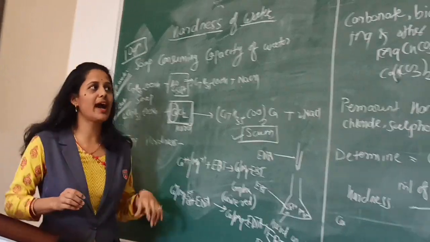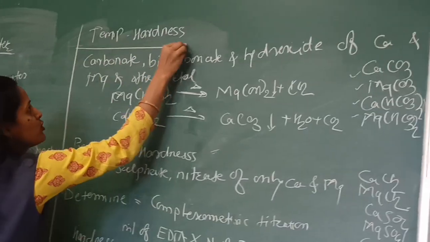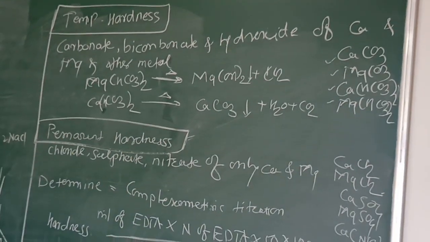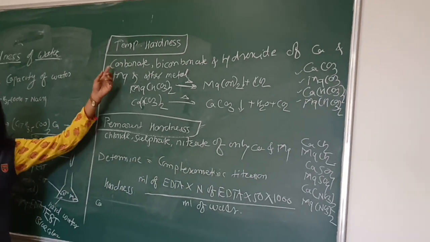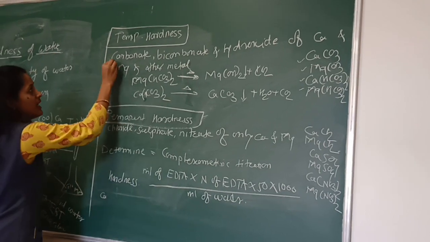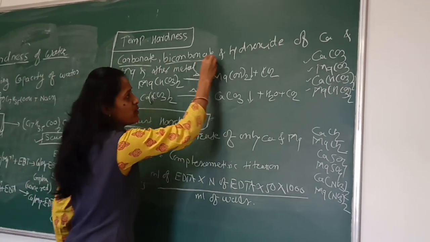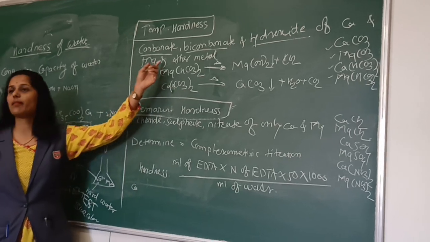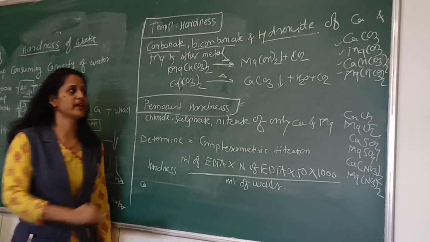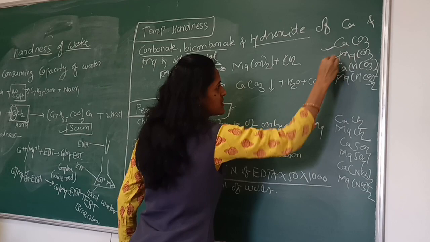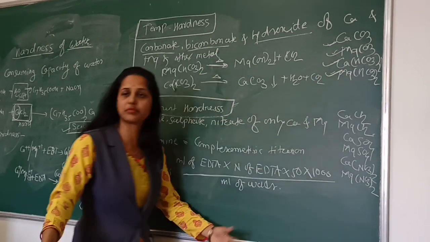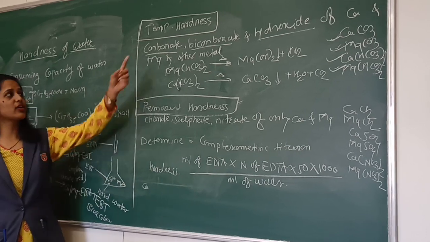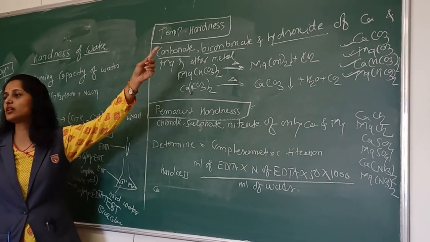Hardness is of two types. First is temporary hardness and second is permanent hardness. So what is temporary hardness? Temporary hardness is nothing but the bicarbonates and hydroxides of calcium, magnesium and other metals. For example, CaCO3, MgCO3, Ca(HCO3)2, Mg(HCO3)2, NaOH. Such salts cause temporary hardness to the water sample.